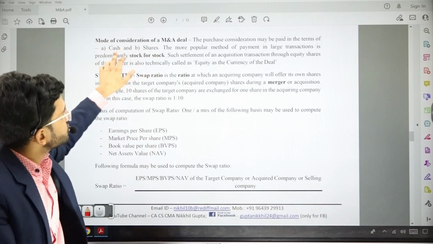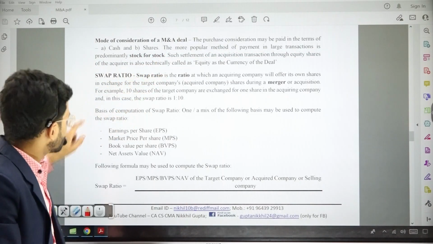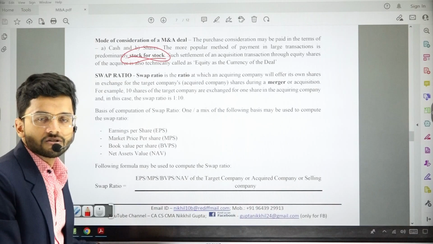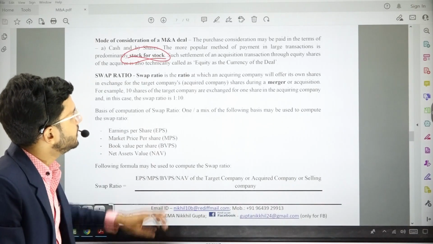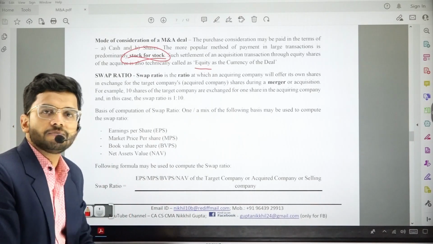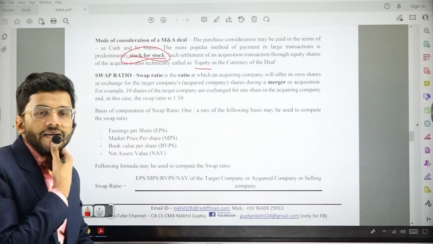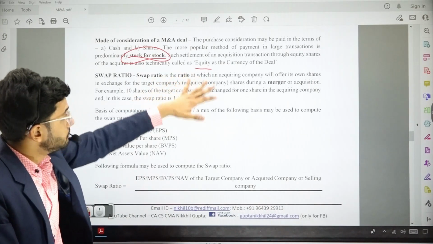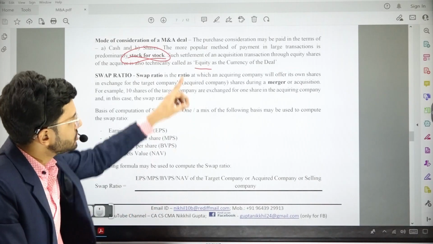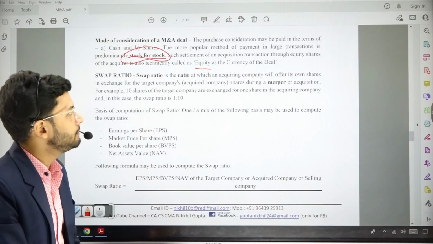Mode of consideration, we have cash and share mode of consideration, and in case of large transactions, stock for stock, which is shares as the consideration, is paid. It is actually known as equity as a currency of deal. So the deal is being exchanged in terms of equity. That is the popular term used for stock swap, stock to stock exchange, which happens quite often.